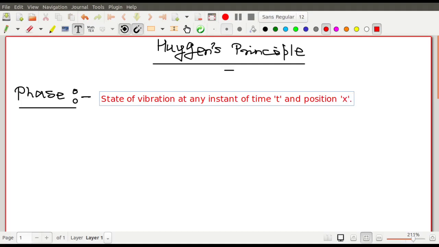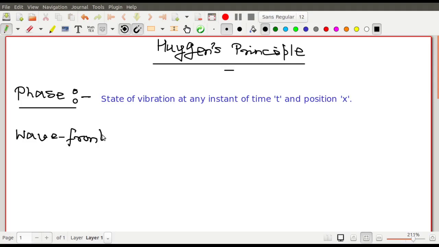We know that the phase velocity is given by dx by dt. The concept has been explained in detail to you, where the phase velocity concept comes from. Next I would like to discuss the wave front. So what is a wave front and what are the different types or the properties of the wave front?